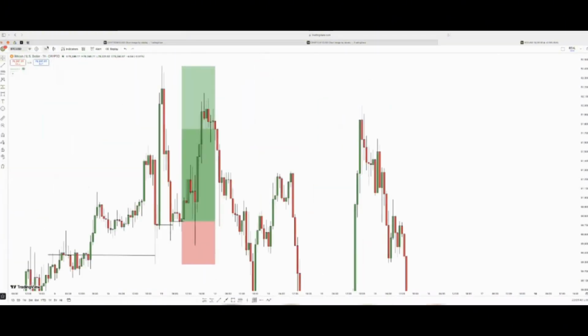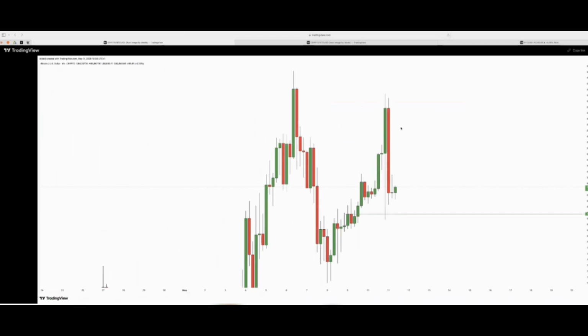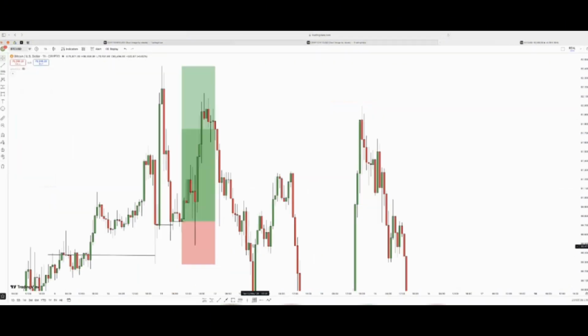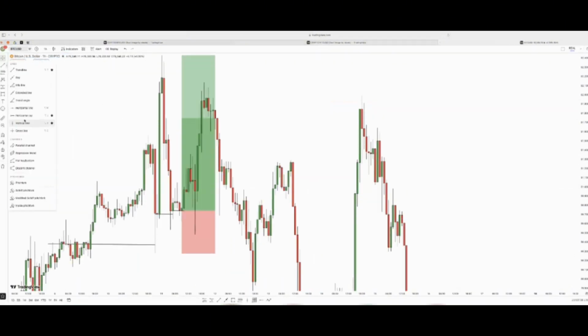The first mistake I made on BTC USD is I got my rejection from the 4-hour time frame, not the daily time frame. So I was supposed to close before the end of that day. But instead, I was waiting until price got to take out this high, which is not entirely bad, but I had a day trading bias, not a swing bias, not an intraday bias. Rejection from the 4 hours is a day trade bias. I'm supposed to get in and get out before the end of the day. That is my error number 1, and that is why the winning trade turned into a losing trade. I held the trade until the next day.